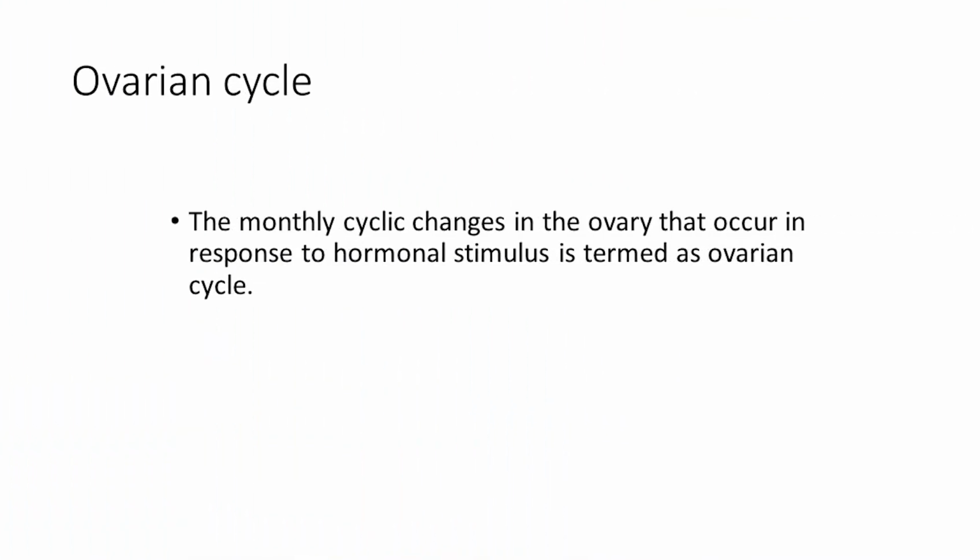Today we are going to discuss the second part of the female reproductive system. The first topic is the ovarian cycle. What is the ovarian cycle? The monthly cyclical changes in the ovary that occur in response to hormonal stimulus are termed the ovarian cycle.